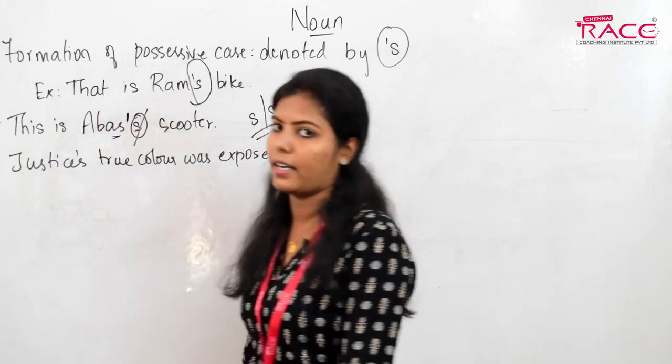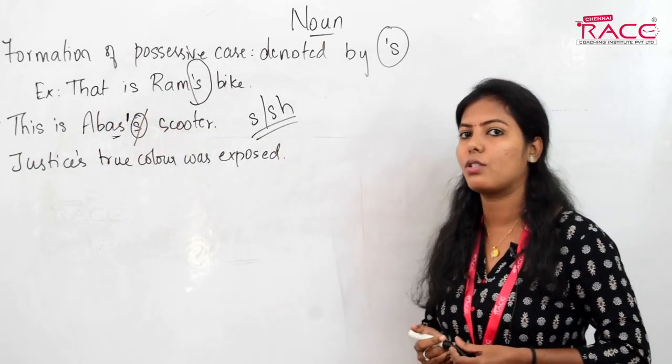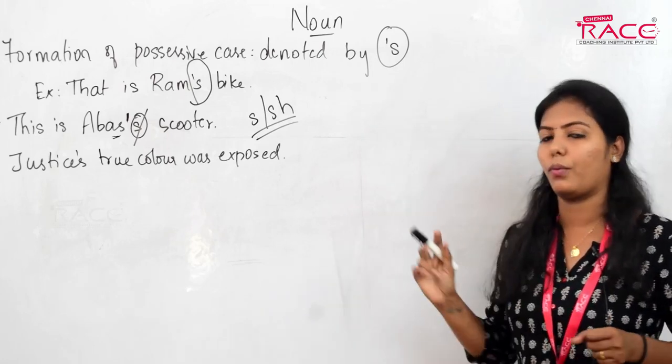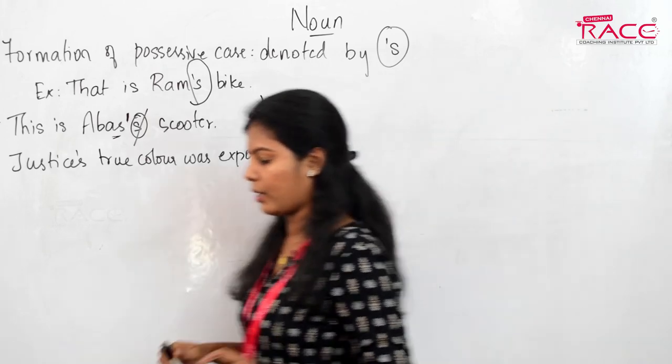Justice's true color was exposed. What's the error here? Can you guess the error?